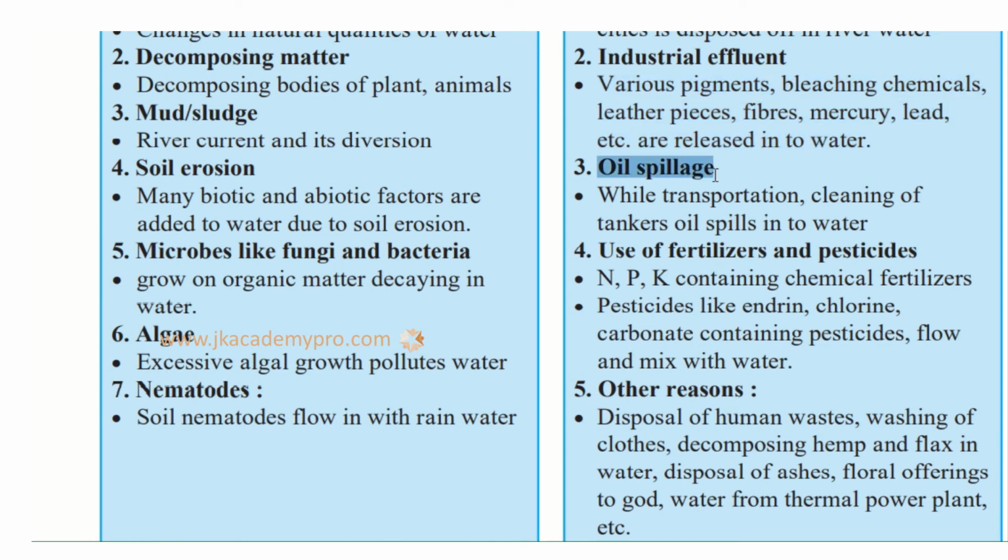Then we have oil spillage. Spilling means oils that get spilt out. They come out of the ships and big ocean liners. During transportation and cleaning of tankers, oil spills into the water. Because of that, the water gets contaminated, and it affects the living organisms like plants and animals in the water.